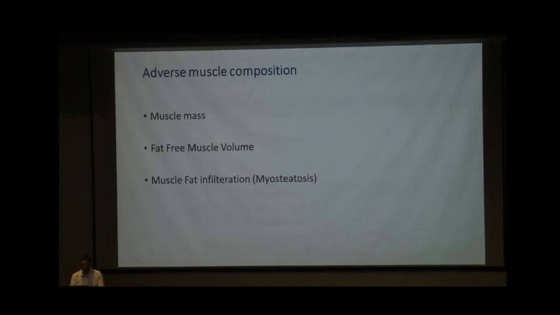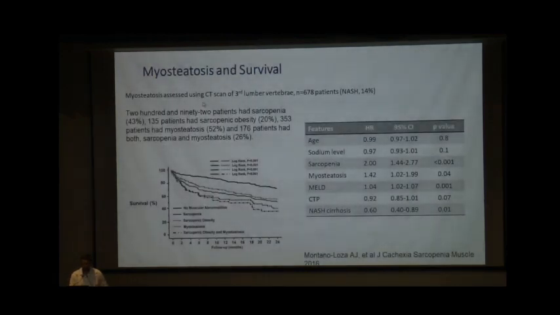And since there is an ectopic fat accumulation in muscle, we also have to understand the importance of adverse muscle composition, which is decrease in muscle mass, increase in fat-free muscle volume, as well as increase in the muscle fat infiltration or myosteatosis. And why is this myosteatosis important? Because it has been proven in previous studies that this is independently associated with survival.